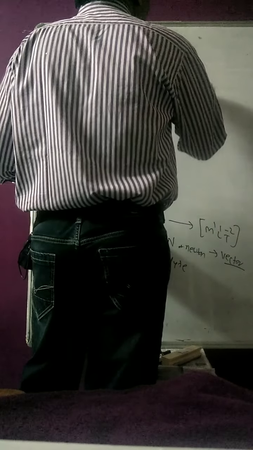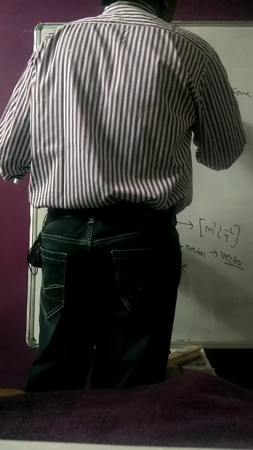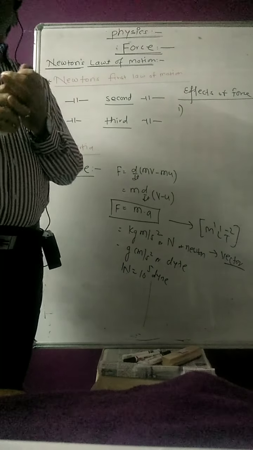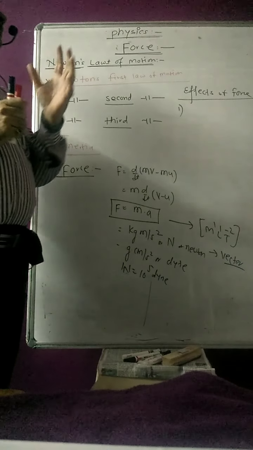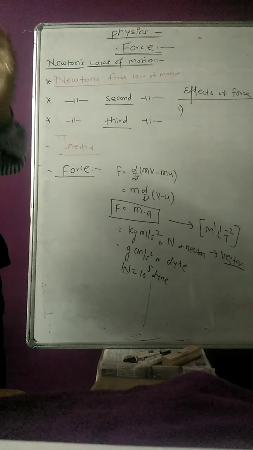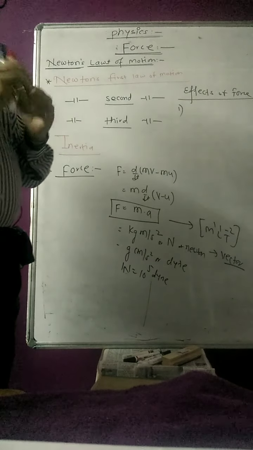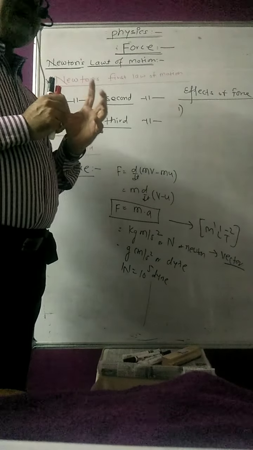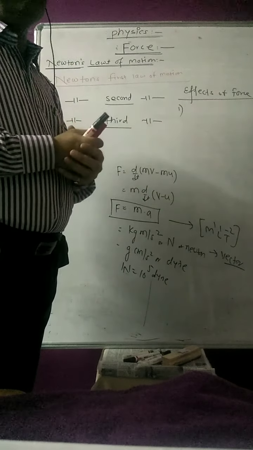Which are the different effects of force acting on the body? There are particularly some effects of that force. So which are those different effects? First of all, the applied force can change the speed of the body. Suppose the body is in motion, then as soon as you apply the brakes, the body comes to rest, meaning you have decreased the speed of the body.